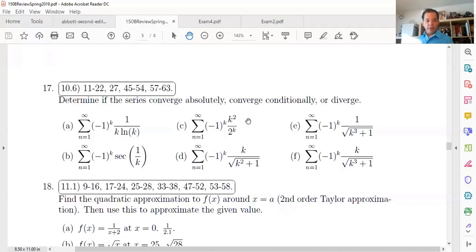So let's start with B. So B is the sum from, should be k here, by the way. All of these are ks. I don't know, there's typos here. It should not be n equals 1 to infinity. It should be k, okay? So from 1 to infinity, -1 to the k, secant of 1 over k. All right, let's take a look at this.